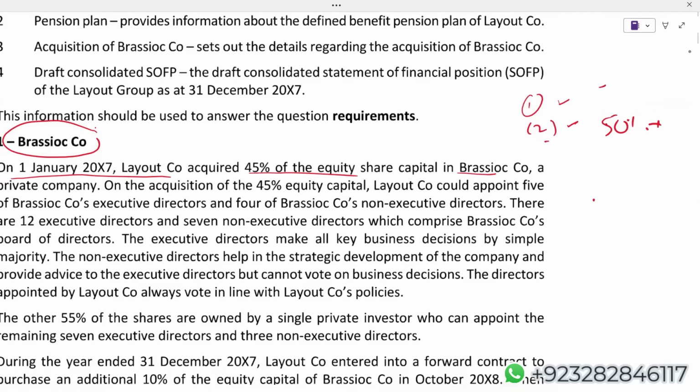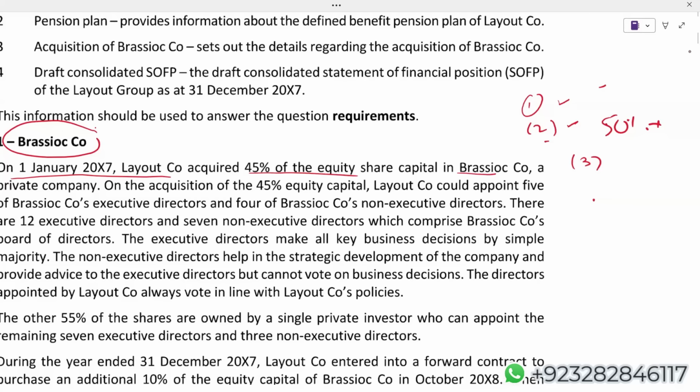The second point is that normally when an investor has more than 50% holding in a company, it is assumed that the investor has control. So far two points. Then the third point: we'll explain that it is not necessary that a parent always has more than 50% holding to get control.